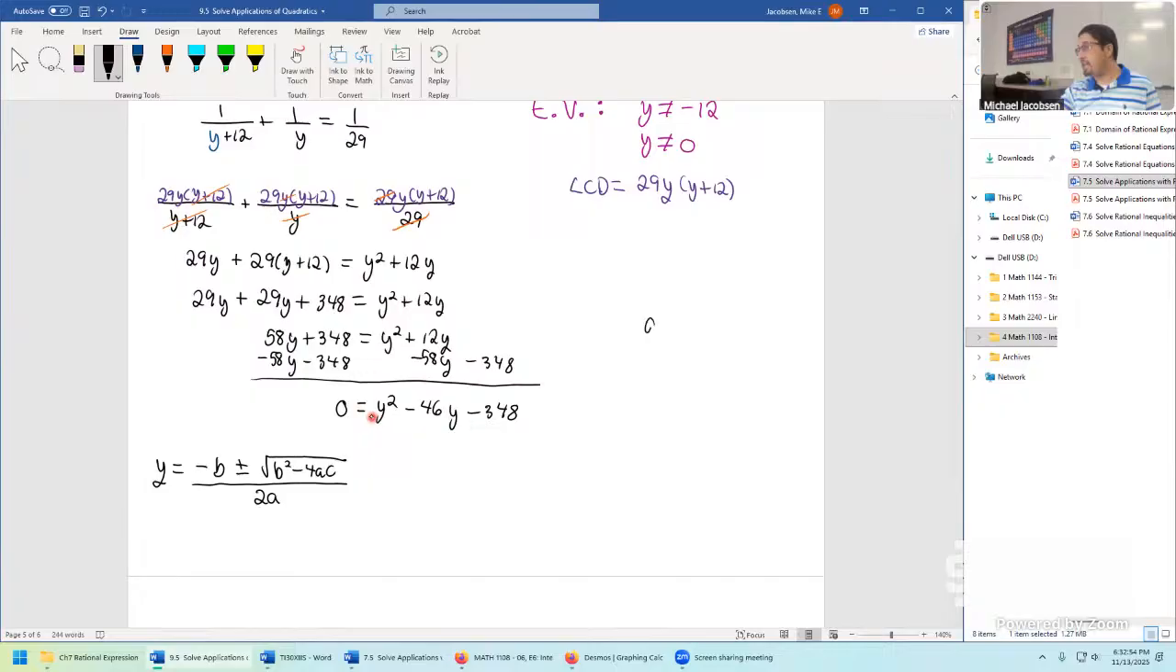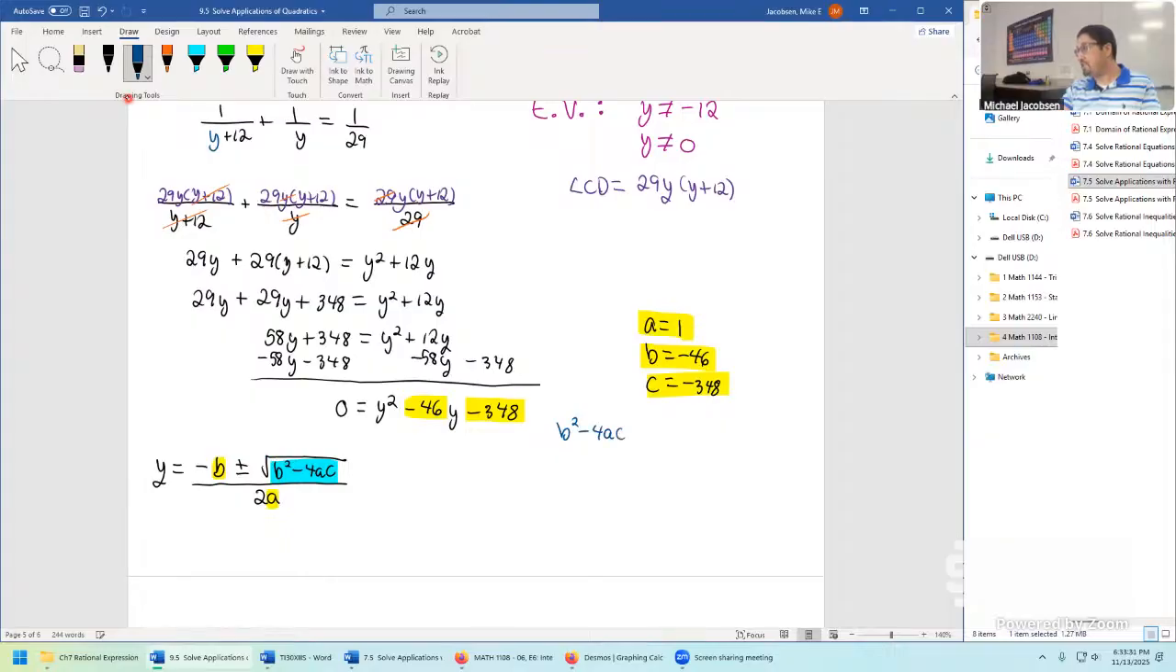The leading coefficient a is a 1 because this is really a 1 times y squared. Coefficient b is negative 46, making this problem tricky because of double negation right here. And the c coefficient is negative 348. So those are the 3 coefficients found. We're going to substitute in those values for a, b, and c here. But the next big thing that we calculated when we did the quadratic formula was the discriminant. So let's do that right here just to get it out of the way.